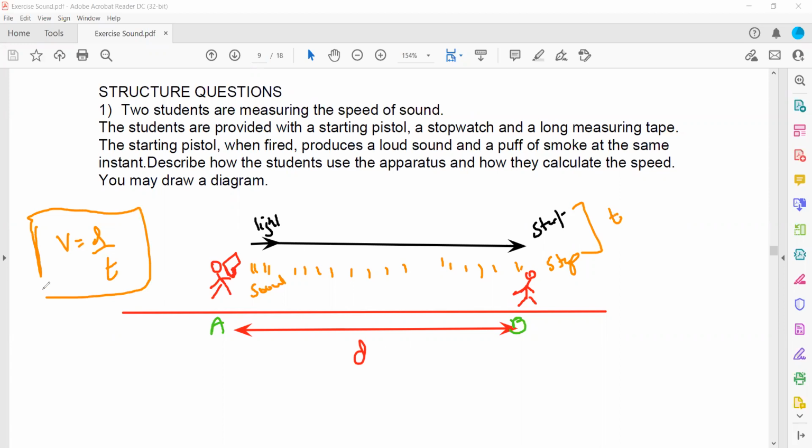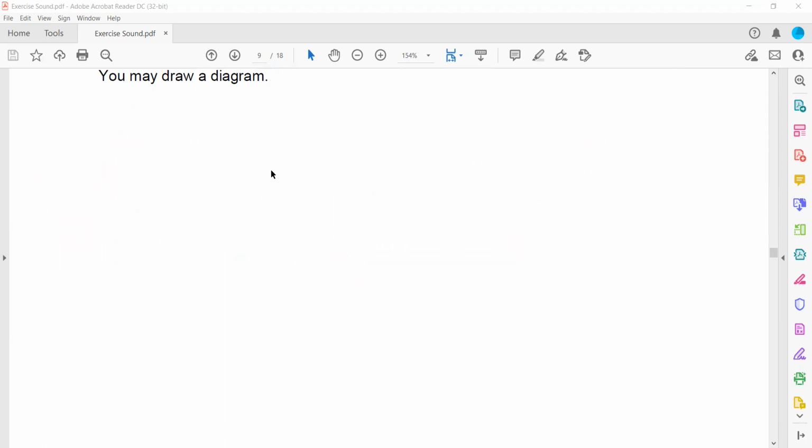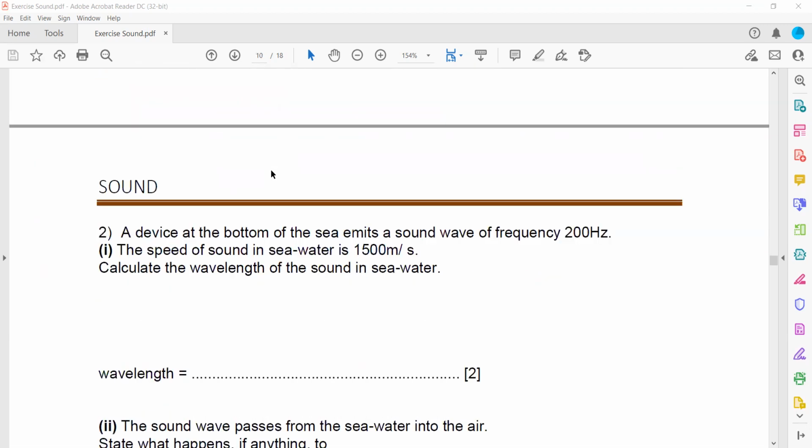And for experimental accuracy, they should switch the positions and repeat the experiment for a better result. So whenever we want to measure the speed of sound in air, we can use this technique. You have to write the procedure, but I explained in detail how it can be done, and even in the explanation part, we discussed the whole experiment in detail.